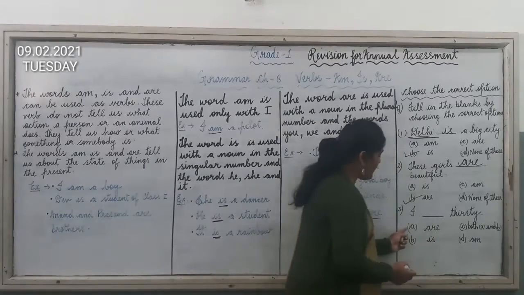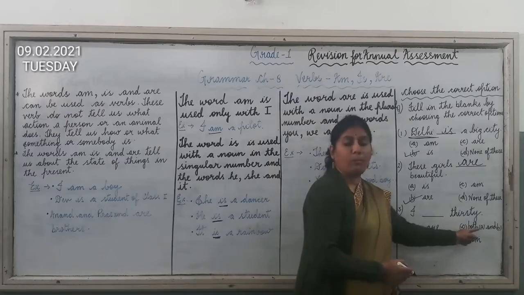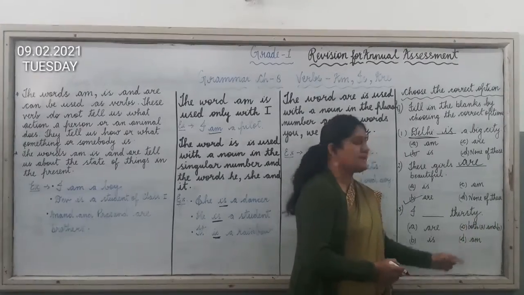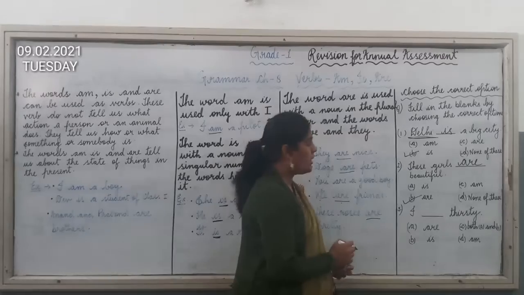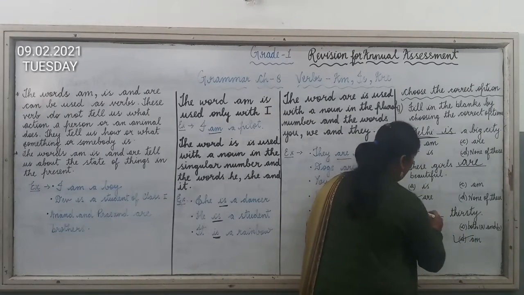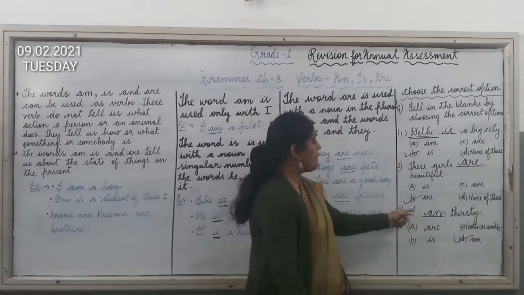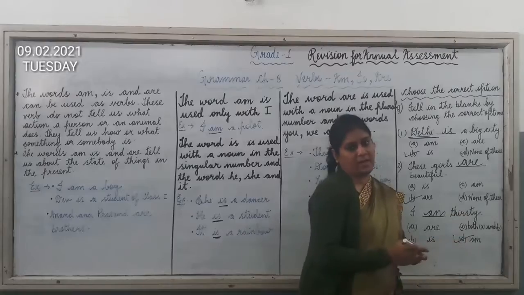So here the options given to you are A are, B is, C both A and B, and the last is am. So the correct option here is am. So you will take D and write am here. So the sentence is, I am thirsty.